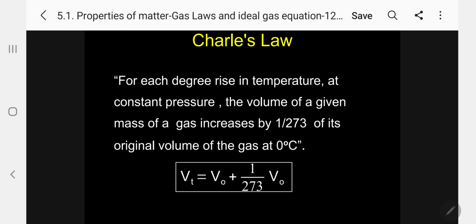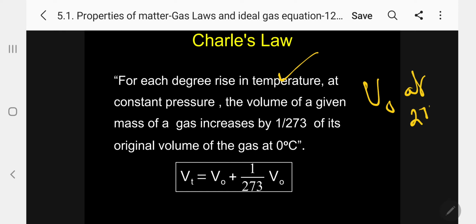So in this law, for each degree raise in temperature, I can give the statement of Charles' law in two ways. This is the original one from the origin. I will give the first statement. Suppose I have a particular volume of a gas, so let me say V0 I have at NTP.